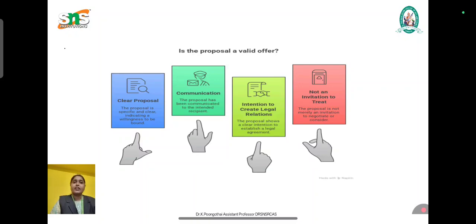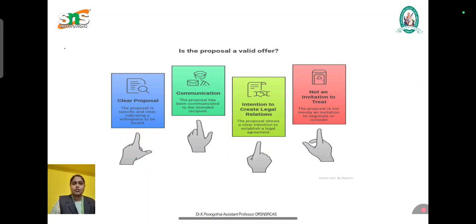Here we have different types of offers. The first type is a general offer. A general offer means it is made to the public at large. Example: a reward for finding a lost dog. That is called a general offer. The next is a specific offer. This is made to a particular person. Example: A offers to sell his bike to B. Here A is offering to sell his bike only to a particular person, that is B. That is a specific offer.